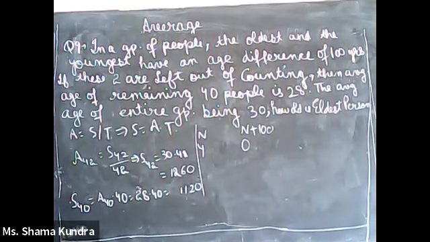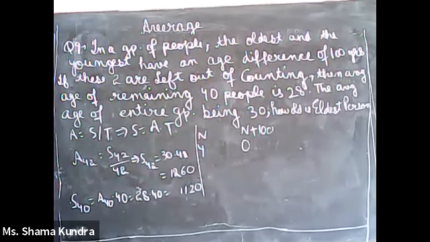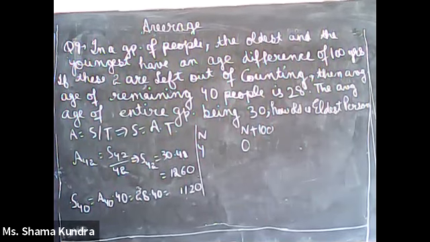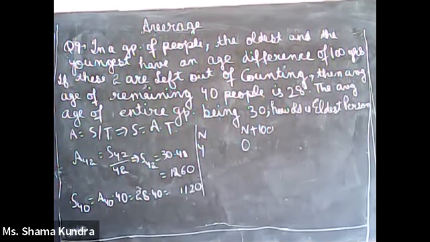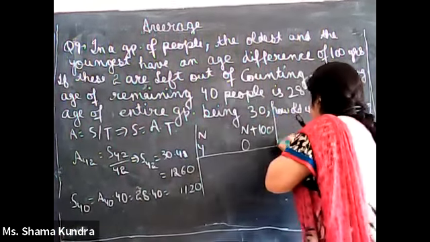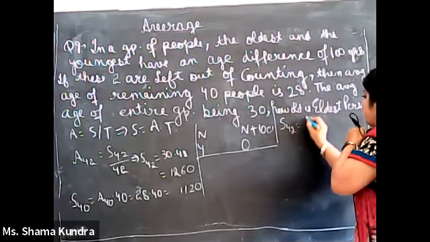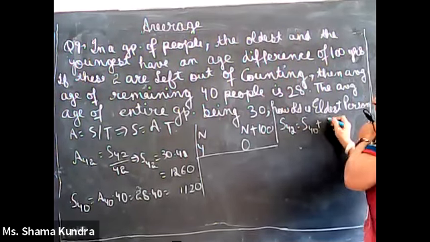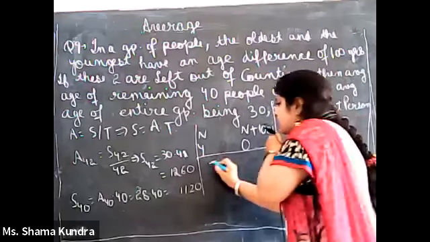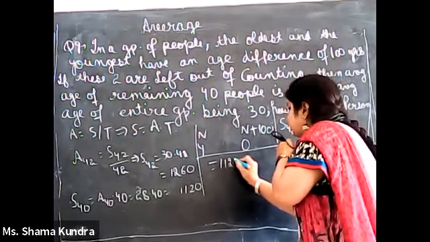Now the sum of the ages of 42 people is nothing but the age of the youngest plus the age of the oldest plus the sum of the ages of 40 people. The sum of 40 people is 1120.